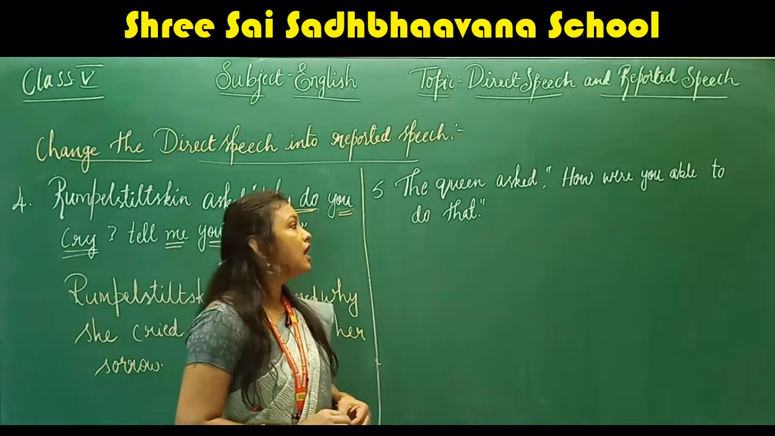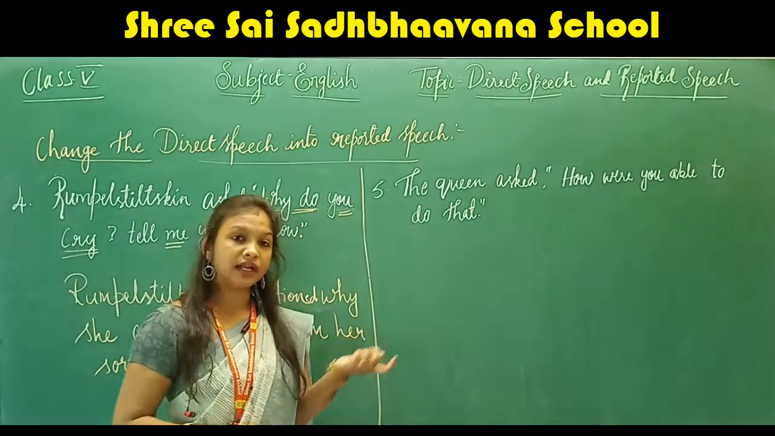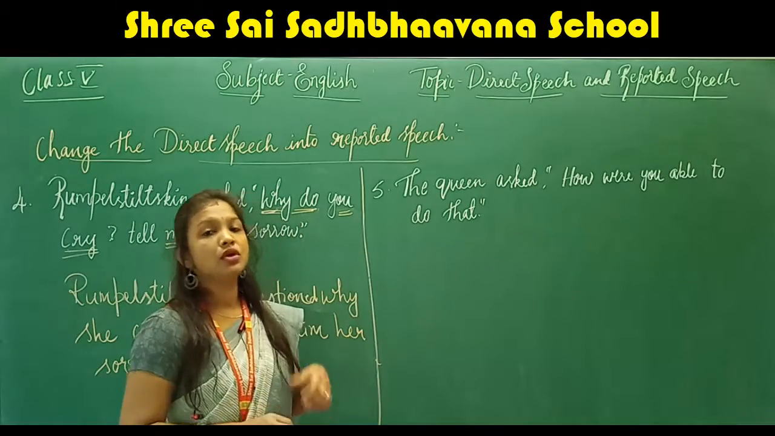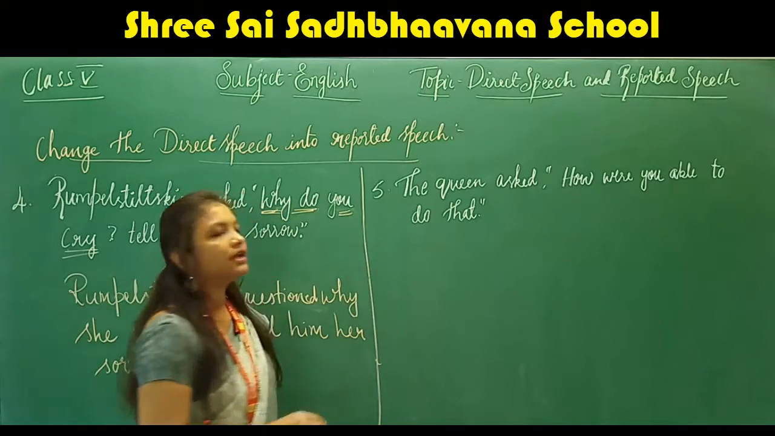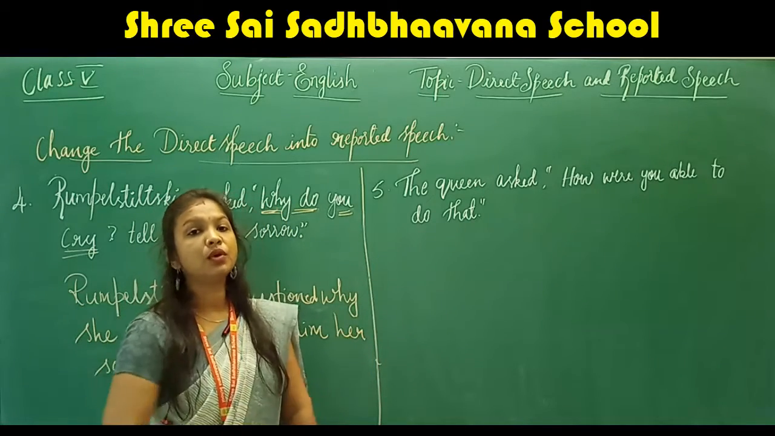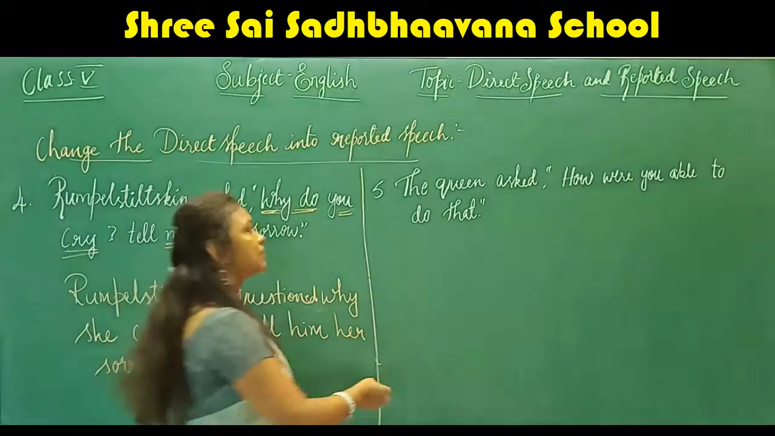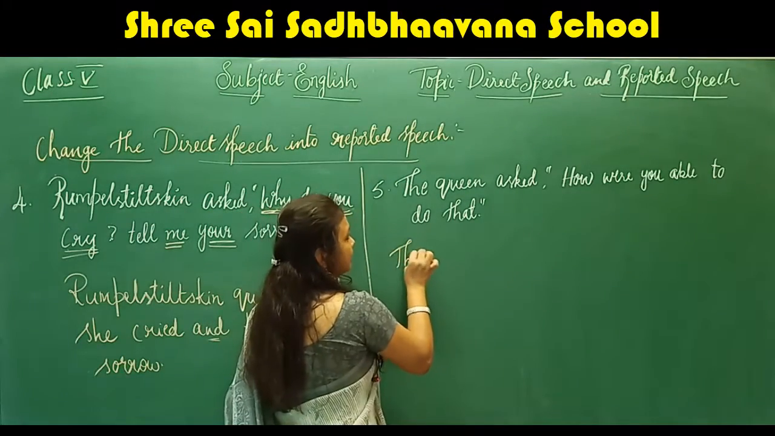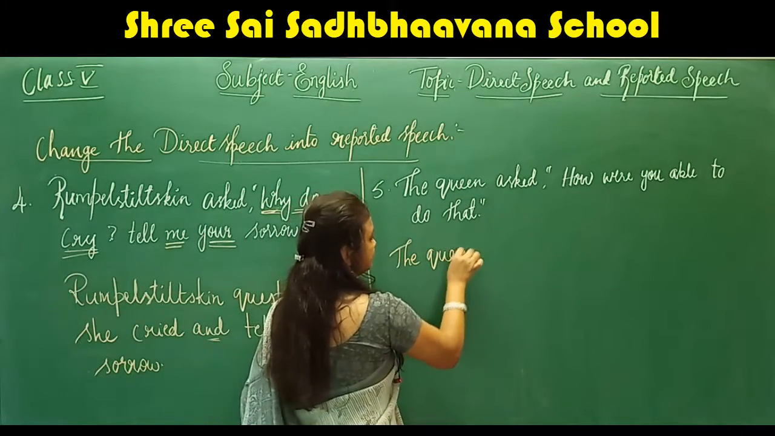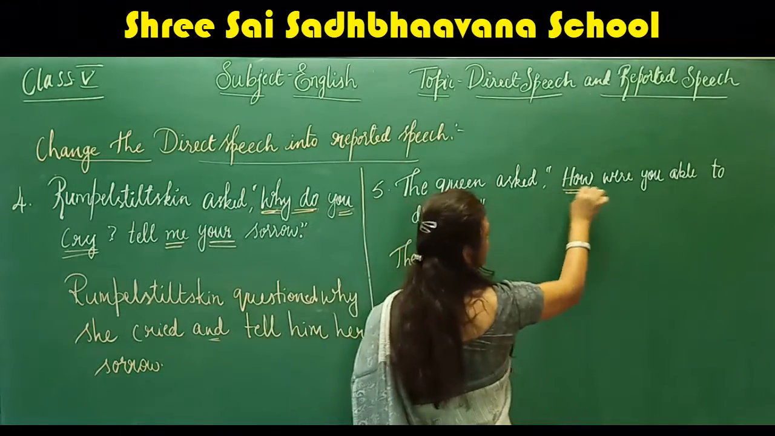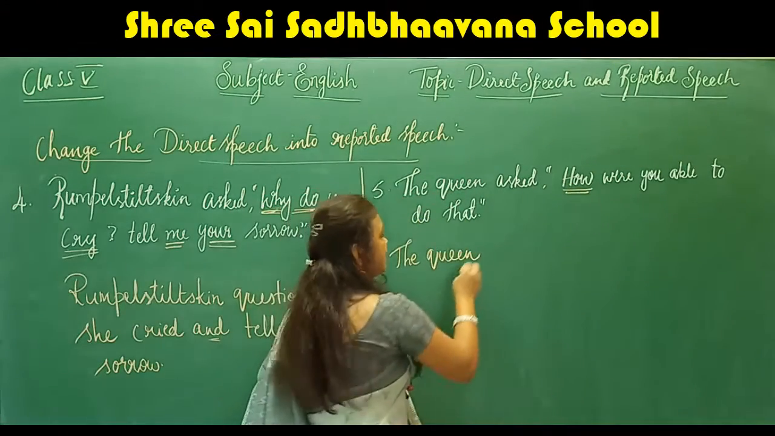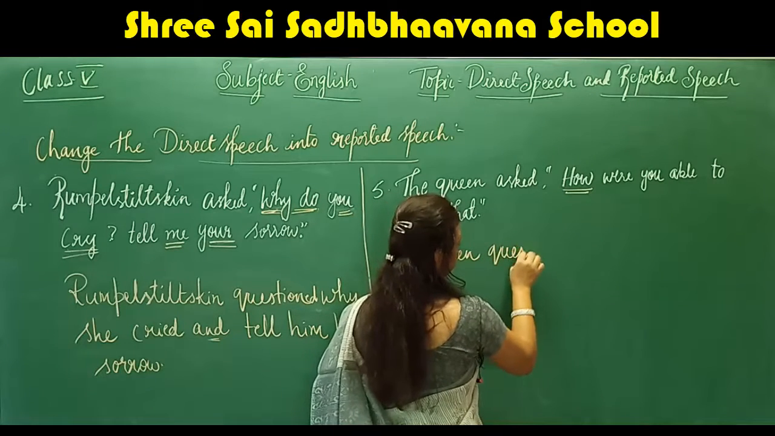The queen asked, how were you able to do that? So here the queen is asking a question to Clara, right? So what are the changes we have to make? The queen questioned. Here we have a WH question, how. So the word should be questioned.